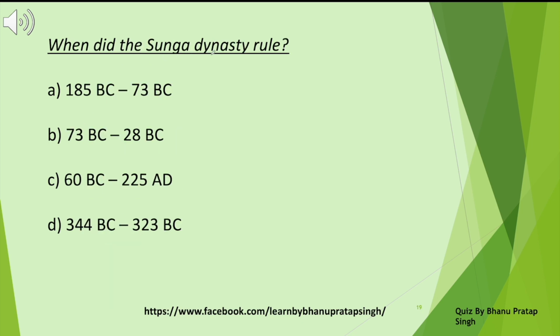When did the Sunga dynasty rule? 185 BC to 73 BC, 73 BC to 28 BC, 60 BC to 2025 AD, 344 BC to 323 BC. When did the Sunga dynasty rule? Let's look at the right answer. 185 BC to 73 BC.